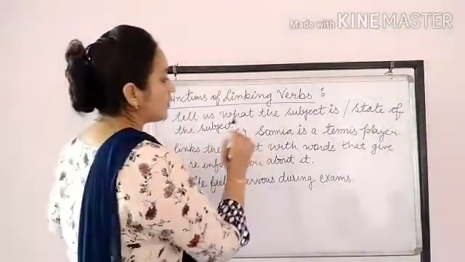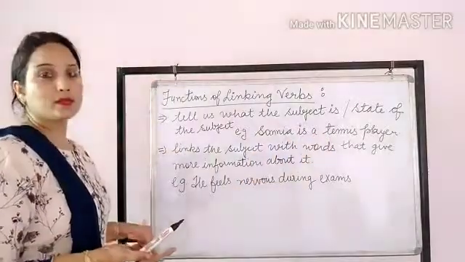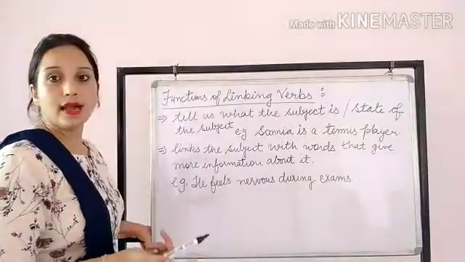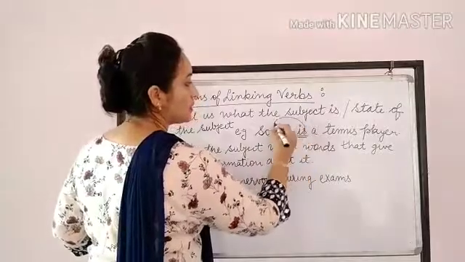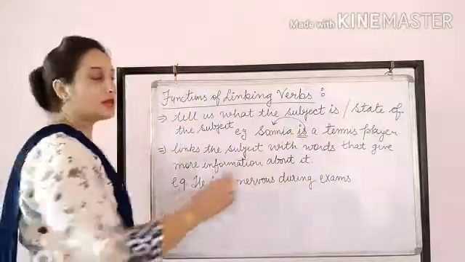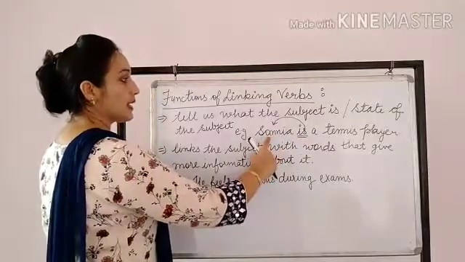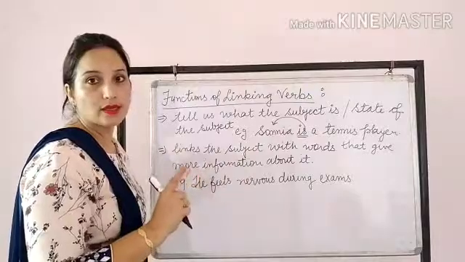See, first of all take the example, Sania is a tennis player. So who is Sania? Sania is a tennis player. So here the word is is telling about Sania, because it is telling what the subject is. It is telling about the identity of a subject.